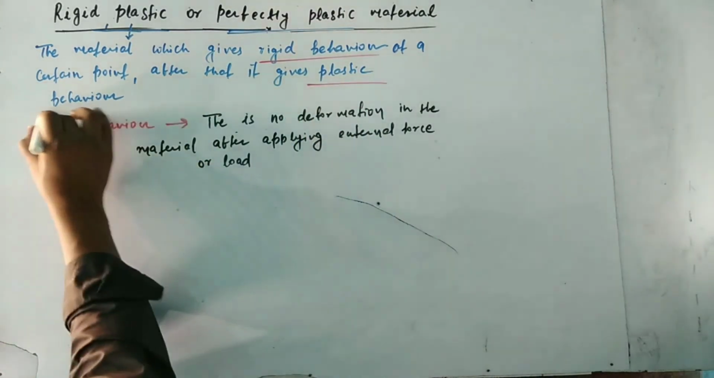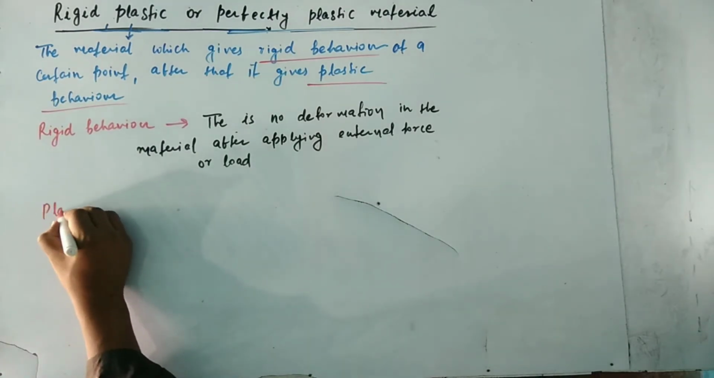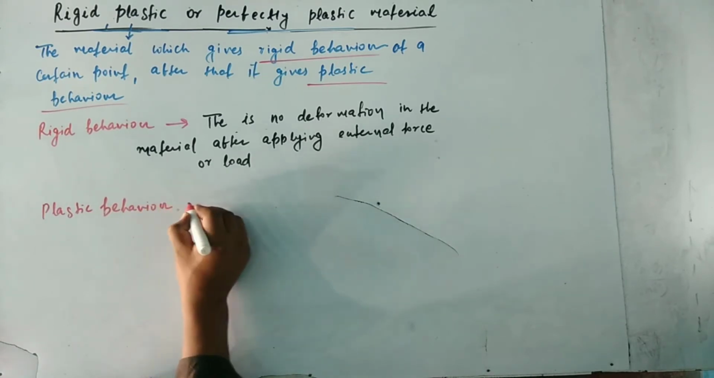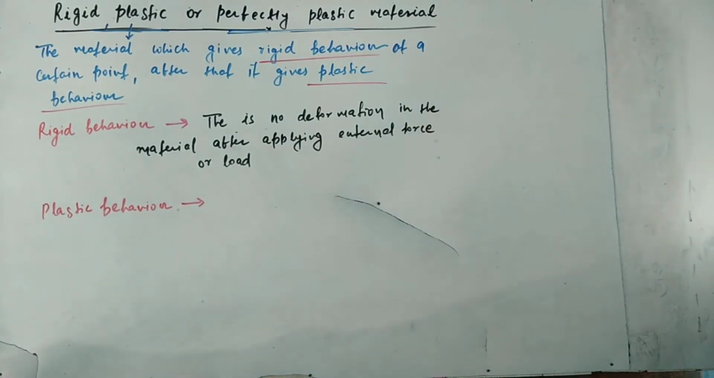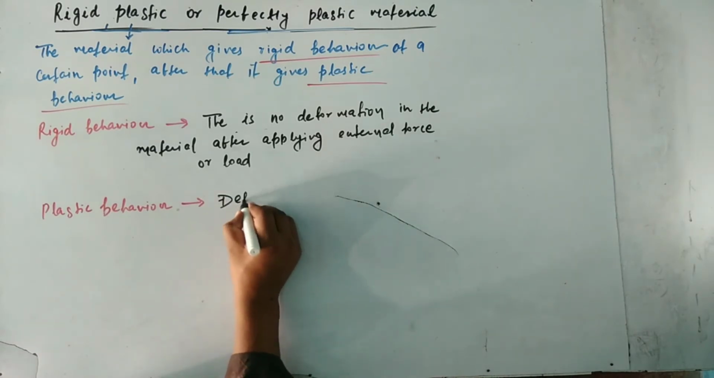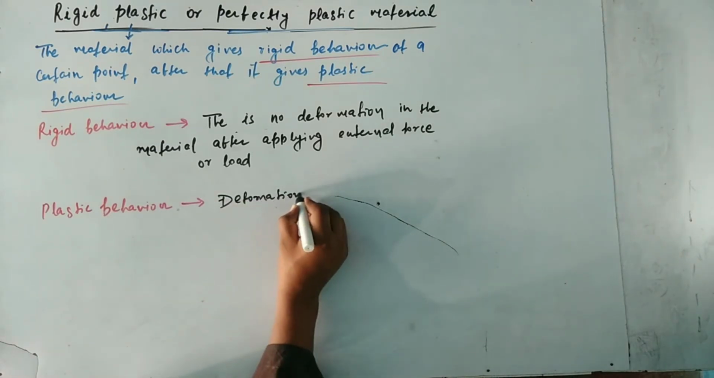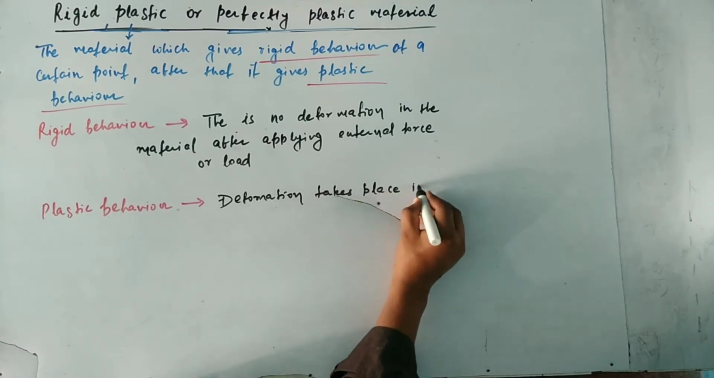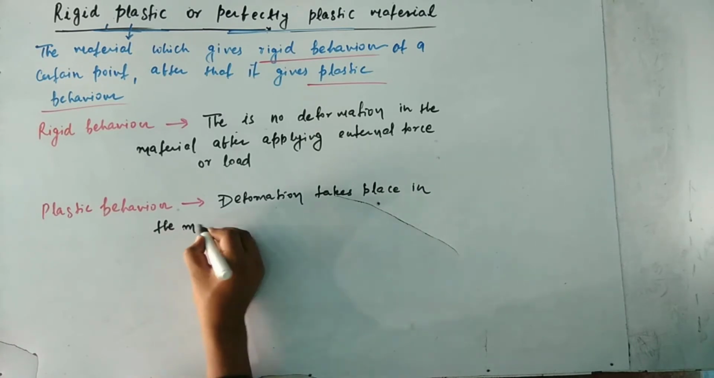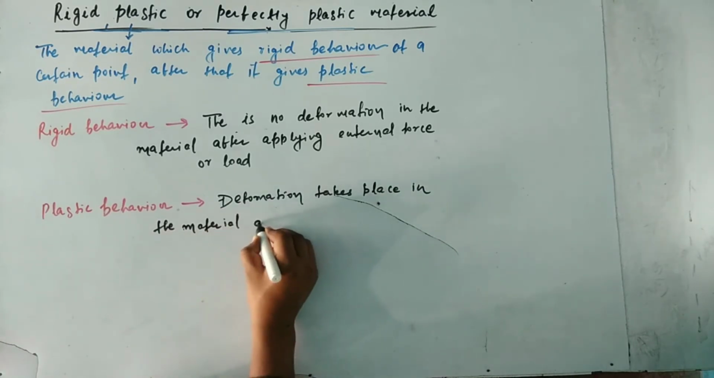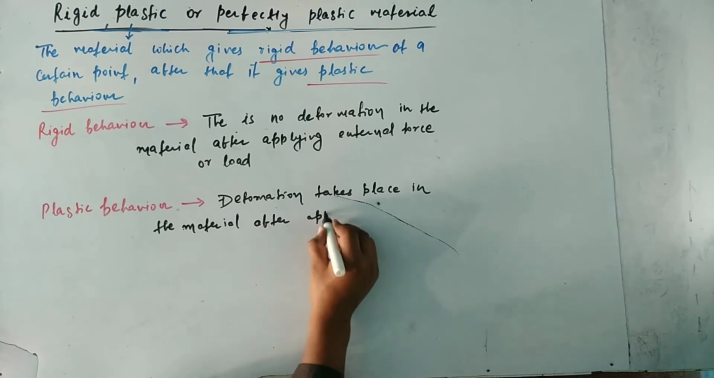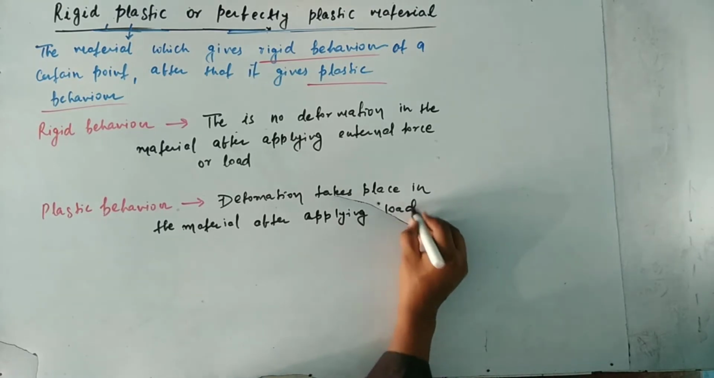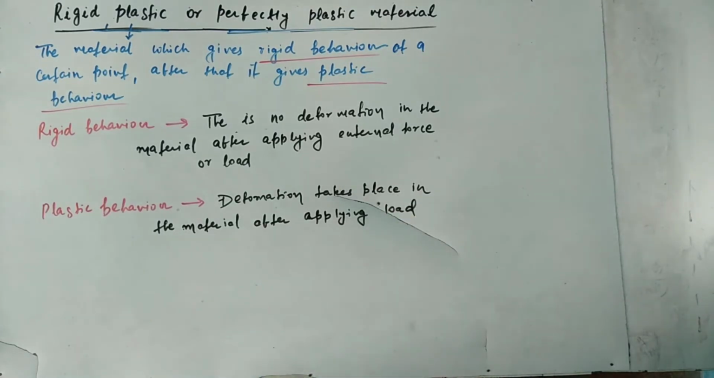Next, it gives a plastic behavior after a certain point. So plastic behavior means deformation takes place in the material when applying load or force. Plastic behavior, that is, deformation takes place in the material after applying load. This behavior is called plastic behavior.